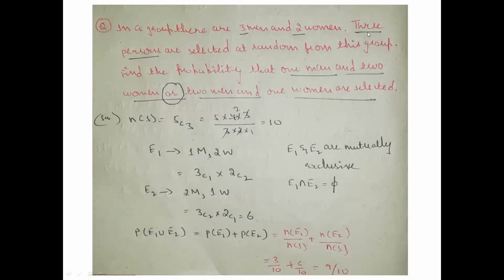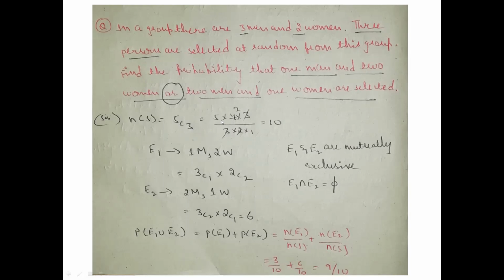And here it is a combination. Why are we taking the combination formula over here? Because they have mixed both women and men, isn't it? Yes, that is the reason we have taken the combination formula. 5C3 we have taken. Why 3 over here? Because 3 persons have been selected randomly from the group. So that is the formula.